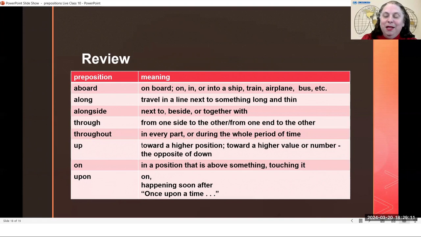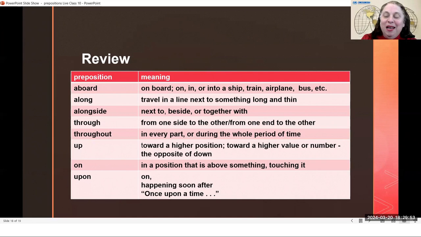And on means to be in a position that is above something and touching it. So if something is on the table, it is touching the table, but it is also a little bit higher than the table. If it is down low, lower than the table, then it is not on the table. It would be under the table, under. But something that is on is a little bit higher, it is above something, but it is also touching it, on. So we have up and we have on, and then we had upon.